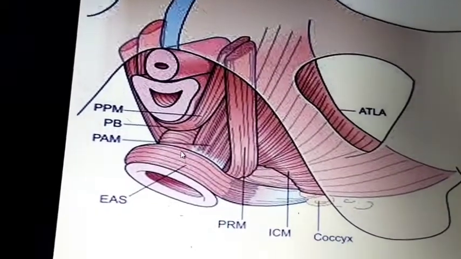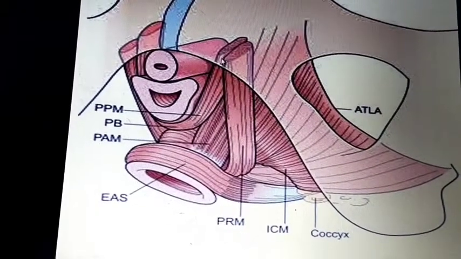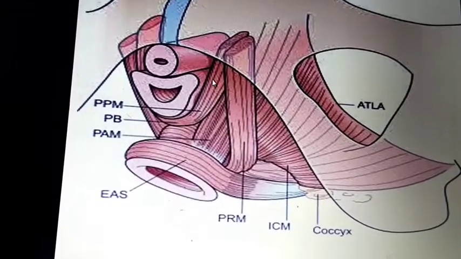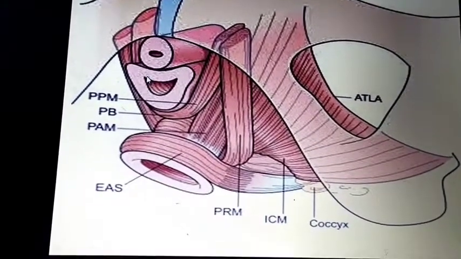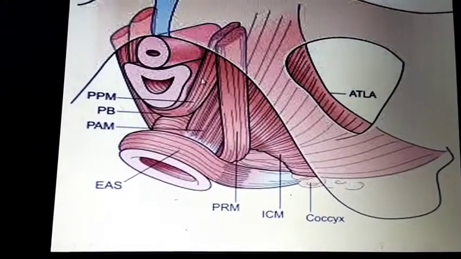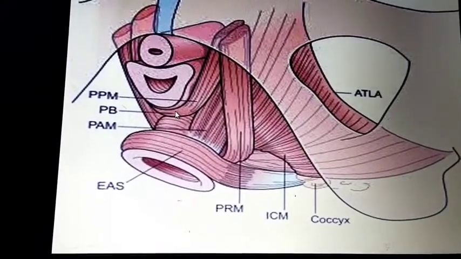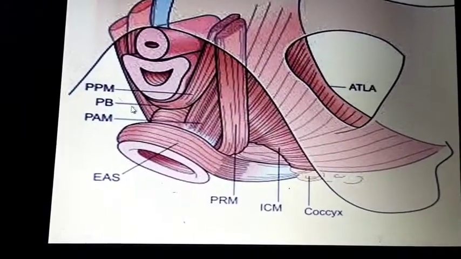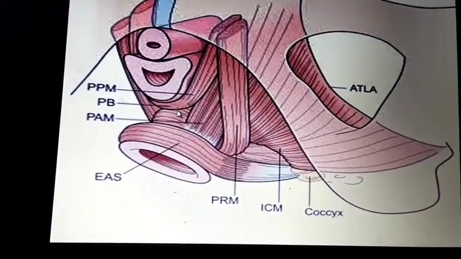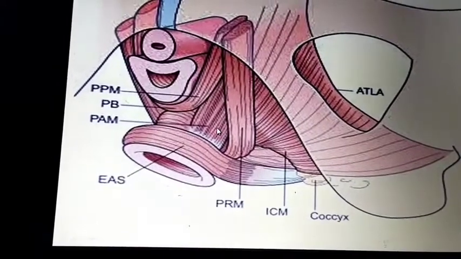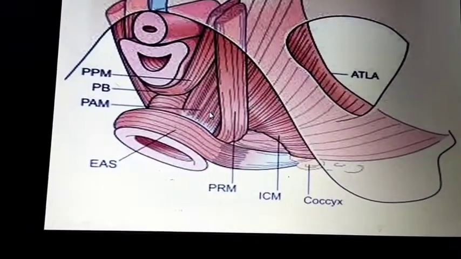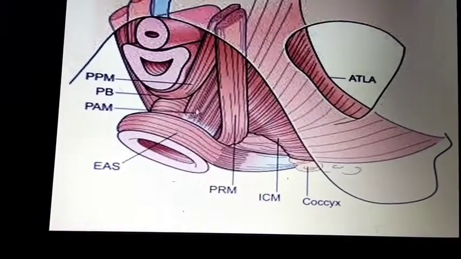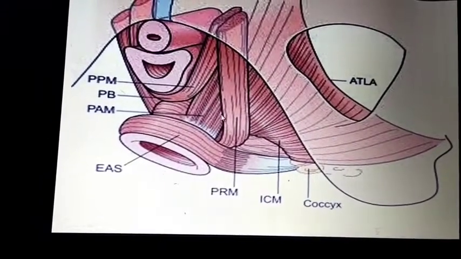And this is the puboperineal muscle. Here you can see PB, which means perineal body. PAM means puboanal muscle.